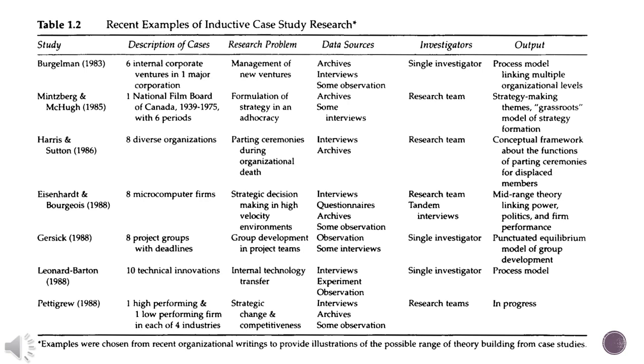A single investigator can do it as well, but sometimes it is good to work in a team whenever you have to get deep into the phenomena. And ultimately, you develop either a process model or a sort of theory that links different variables of a phenomenon.